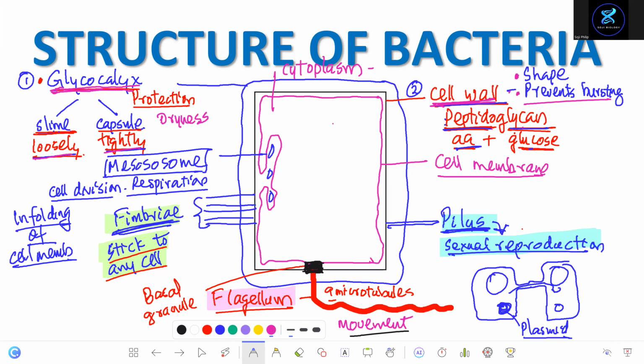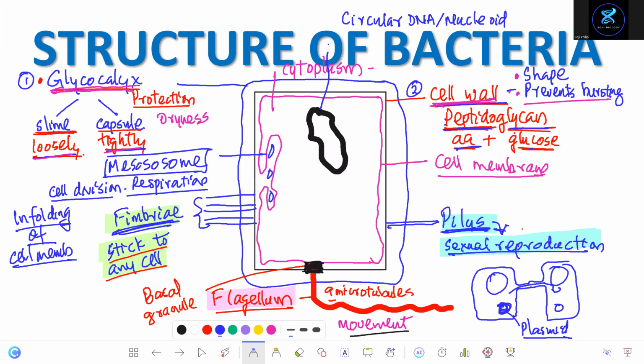Do they have a nucleus? No. Then what do you find here? You find a circular DNA. Sometimes it's also known as nucleoid.